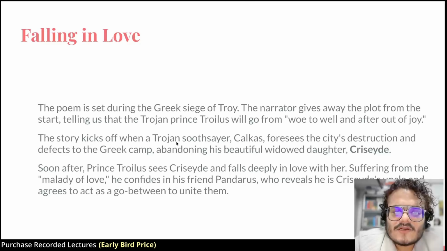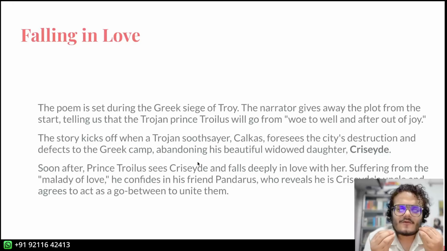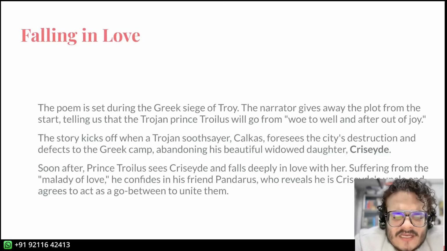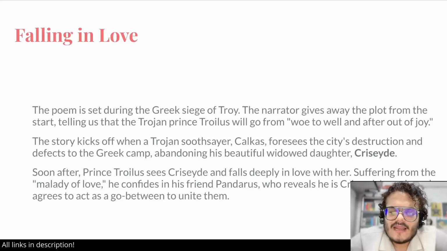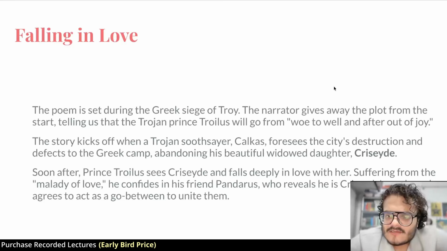Now the story starts when the Trojan soothsayer Calchas, a priest of some kind, sees that the city will be destroyed and defects to the Greek camp. So there is a priest called Calchas who can see the future, and he sees that Troy is going to be destroyed. This happens in the Trojan War, we have talked about this. He leaves his own side of Trojans and joins the Greek side. So Calchas changes sides and abandons his beautiful widowed daughter. She was married once, but her husband has died. This is Cressida.